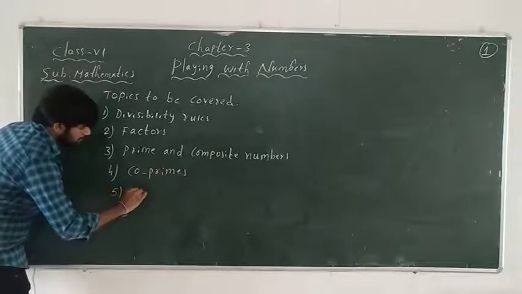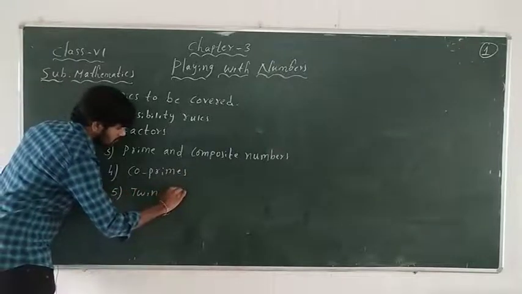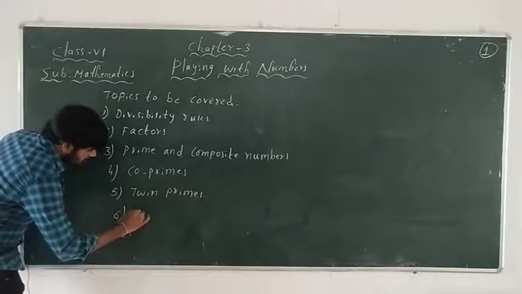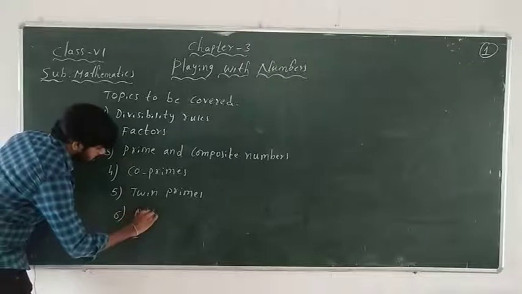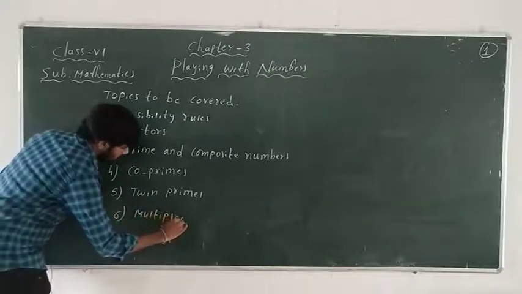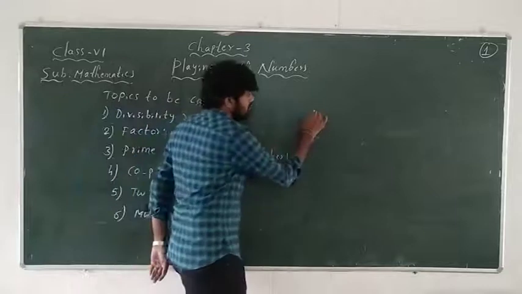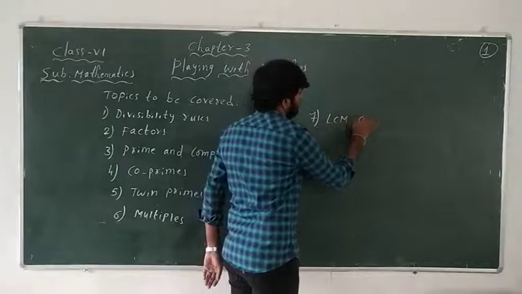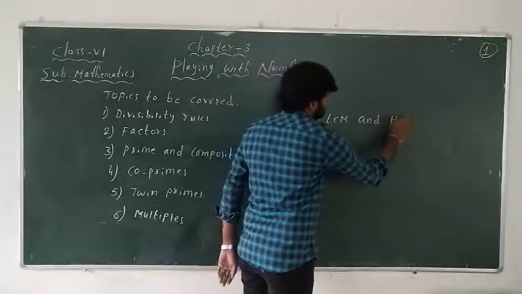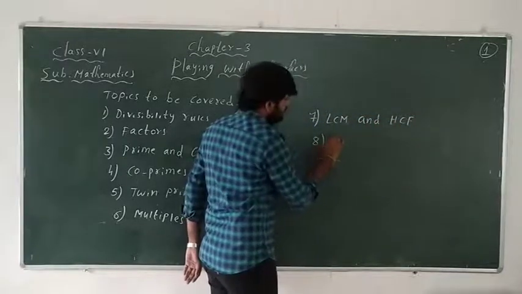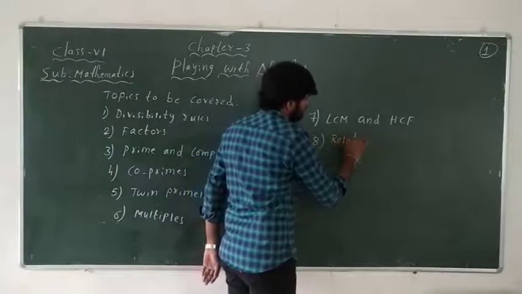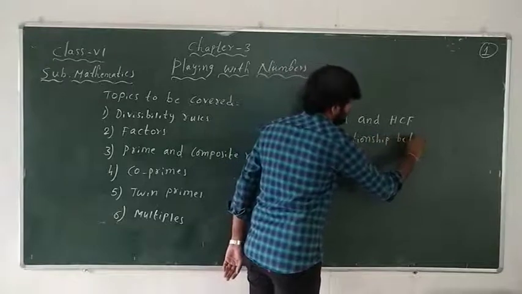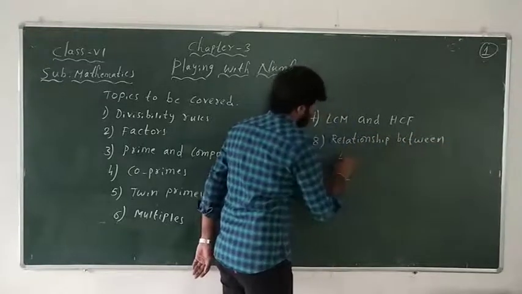Fifth, twin primes. Sixth, multiples. Seventh, LCM and HCF. And last, finally, relationship between LCM and HCF.